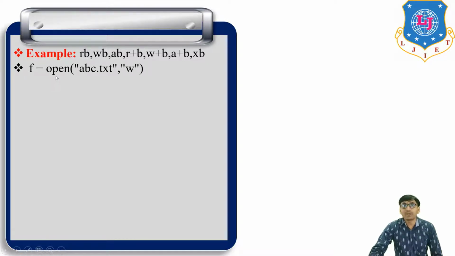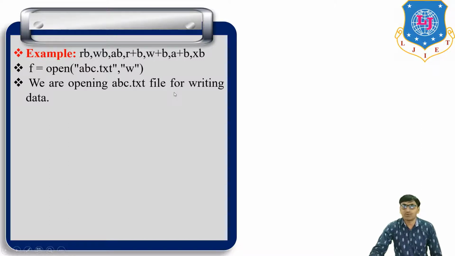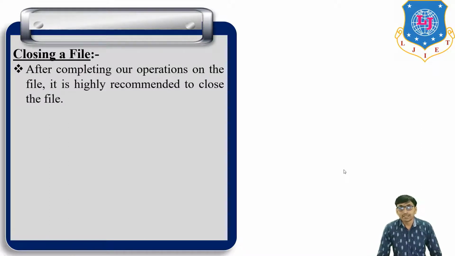Now, f = open('abc.txt', 'w'): abc.txt is the file, and the mode of operation is w. We are opening the abc.txt file for writing data. Okay. Then the next topic is closing a file. After completing our operations on the file, it is highly recommended to close the file.